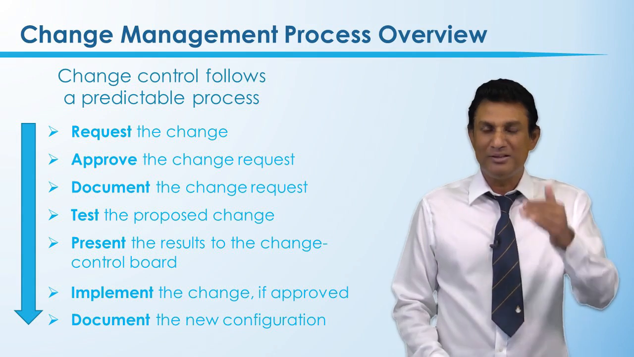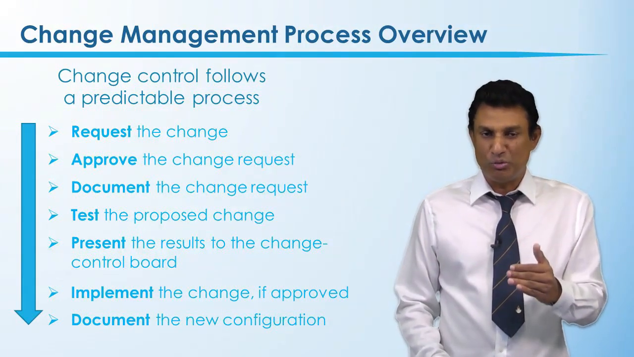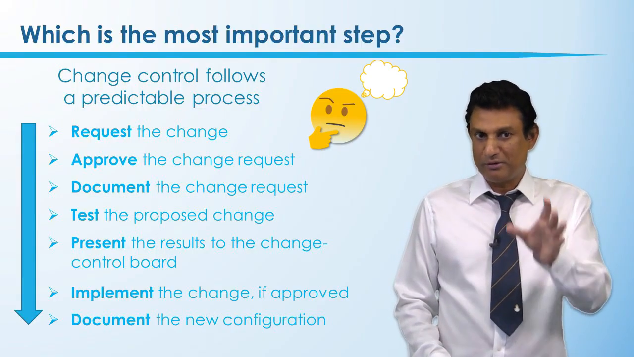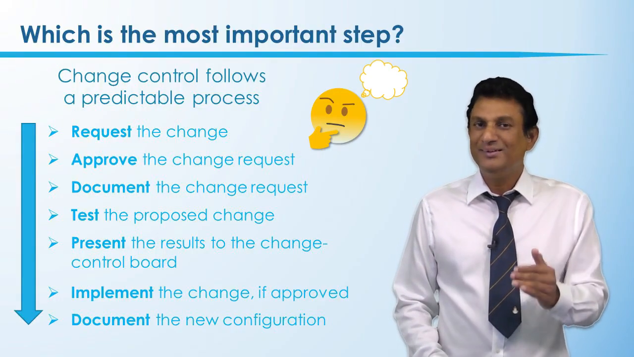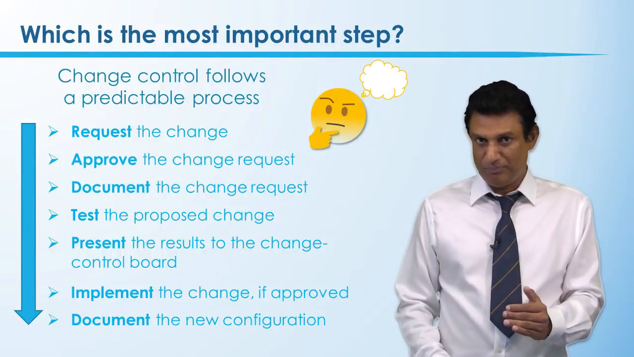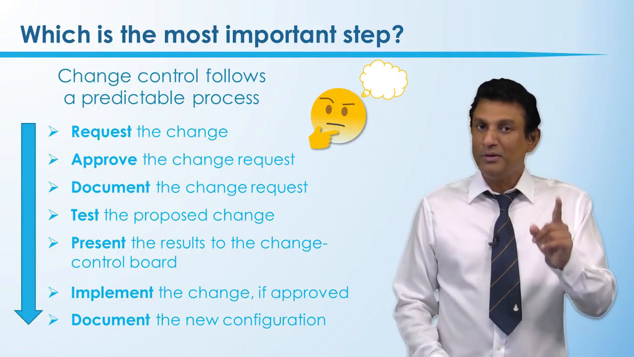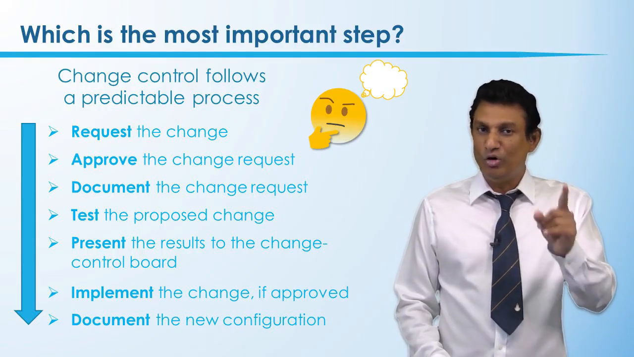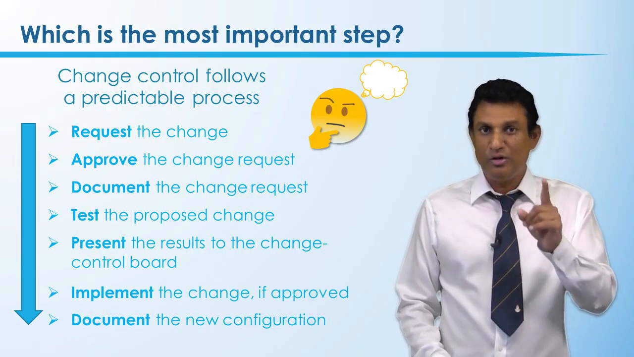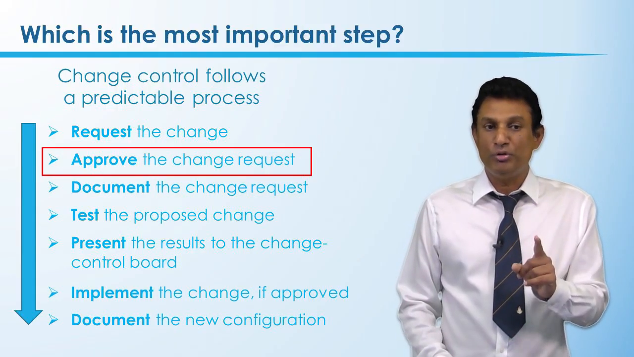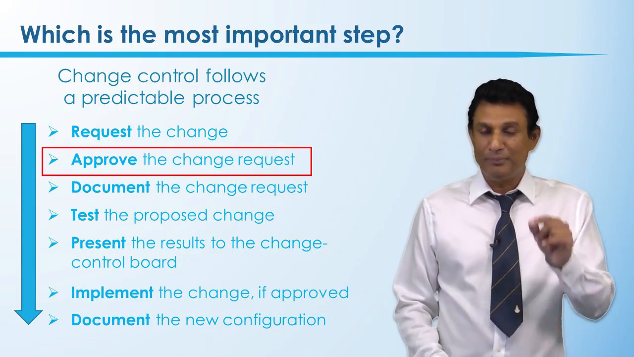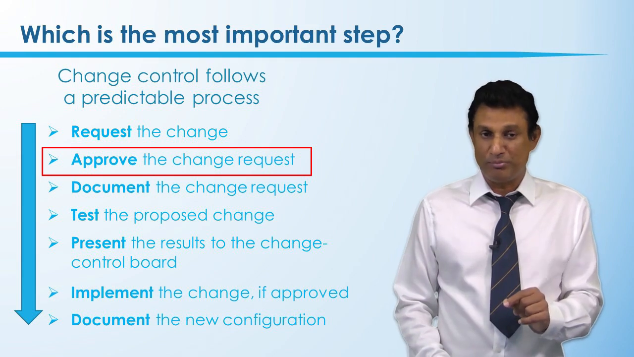I'm going to explain this process to you one by one. Now, what is the most important step here? We went through all of them, so can you think what is the most important step? Remember, the most important thing is only approved changes, only authorized changes. So the most important steps are the approval of the change request and the approval process. That's the most important step, remember that.